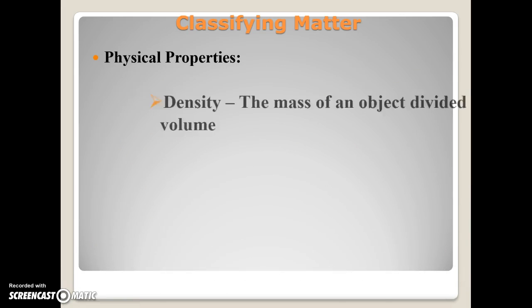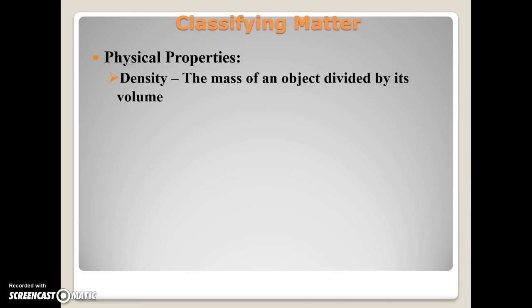Okay, what are some physical properties? Some are even more basic than the ones we're going to list here. Things like color or whatever. Those may be some basic ones, or the texture of something might be a physical property. We're going to deal with some other ones that you'll see listed in your book. One is density, and we will actually have a lab just focusing on density in and of itself and how you measure density. This is kind of an important concept.